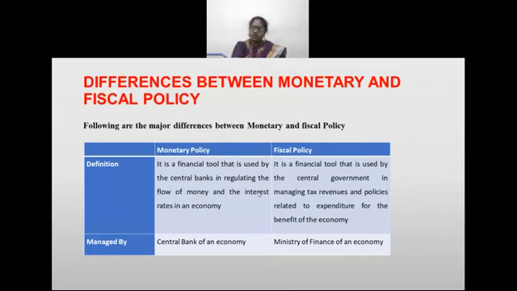I request you all to go through all these lecture notes given elaborately and to go through the assessments. Monetary policy, economic policy and RBI functions we are going to study in the next units: RBI functions, the various departments of RBI, and commercial bank functions.